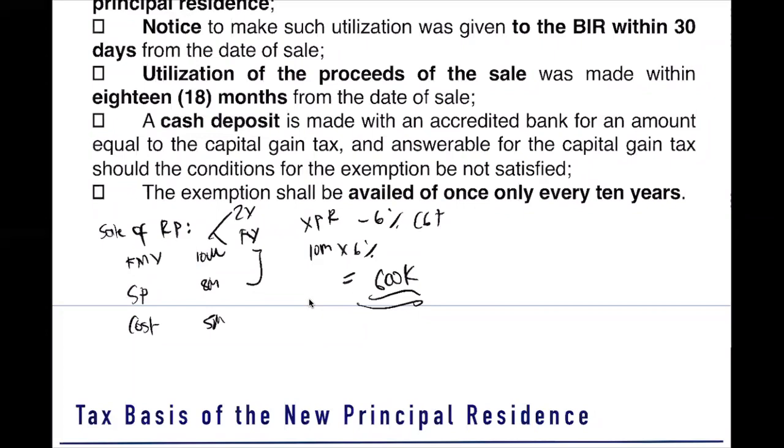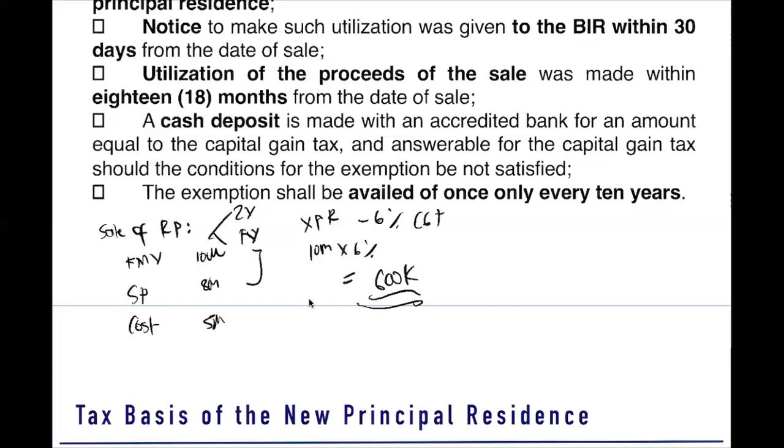Each real property will be determined based on their zones, and based on that zone, we make a value on it. So let's say zone 1 is 500 per square meter, zone 2 is 3,000 per square meter. That is the zonal value, the amount that is placed by the CIR as to our zones.